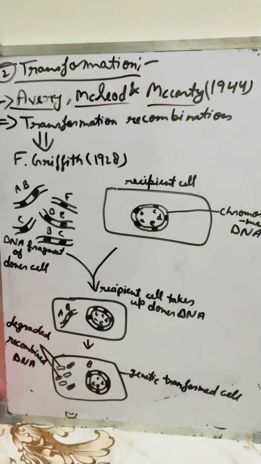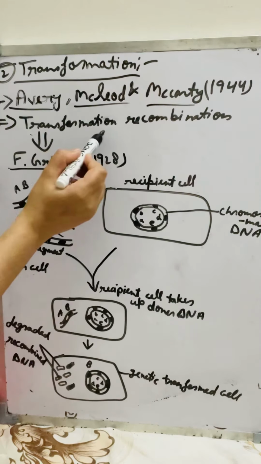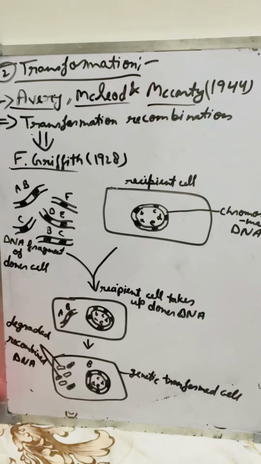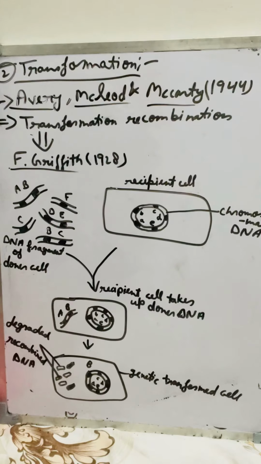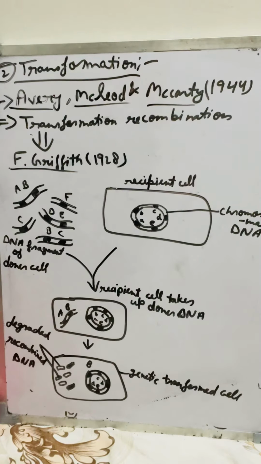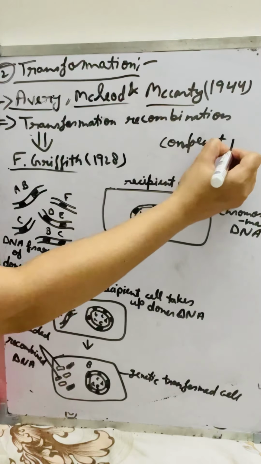In the transformation process, transformation was described by Frederick Griffith in 1928. Frederick Griffith first discovered transformation recombination in bacterial cells, and according to him, bacterial cells have the ability to take DNA from the environment, and such a bacterial cell is called a competent cell.